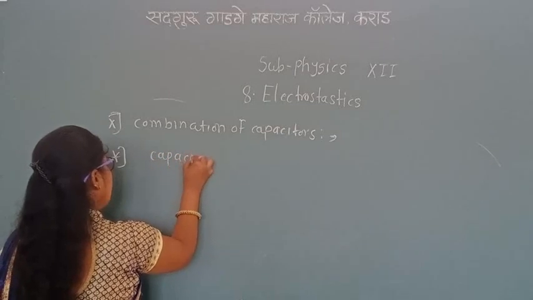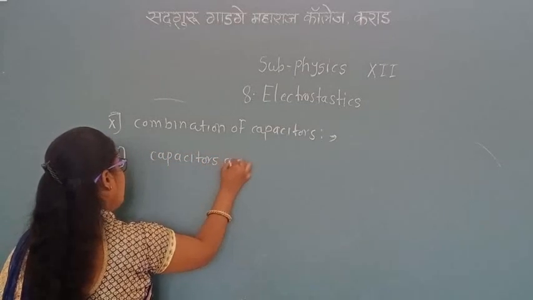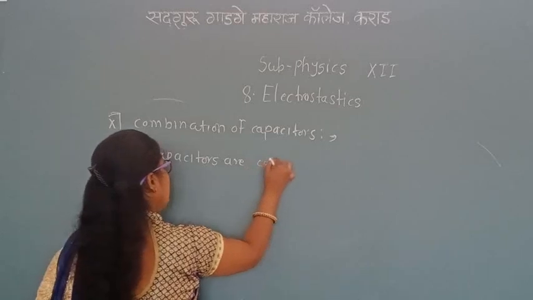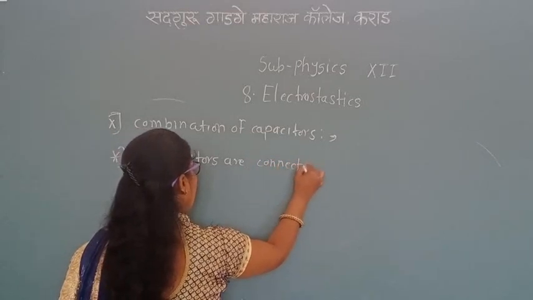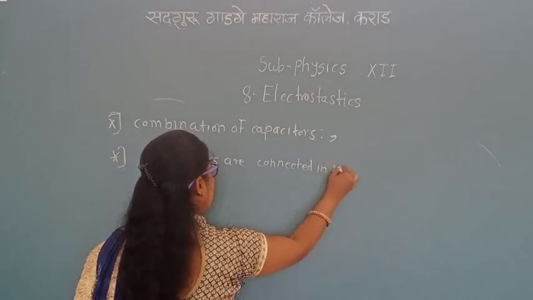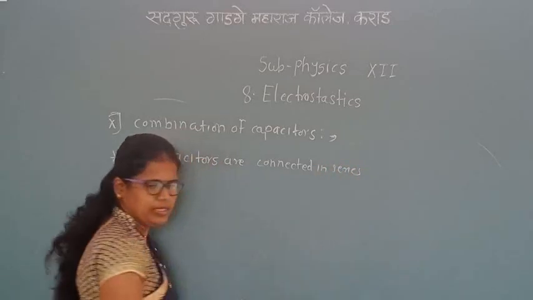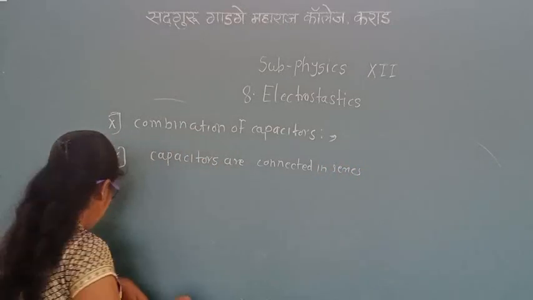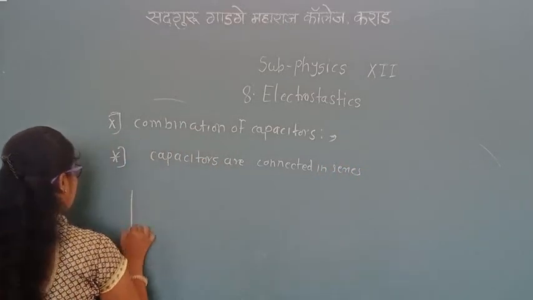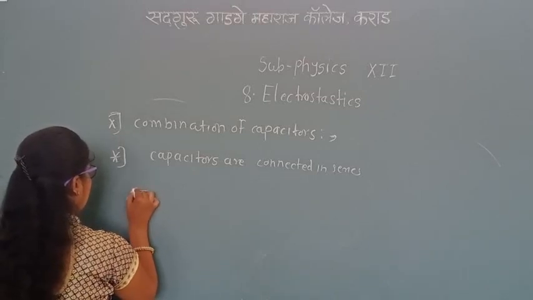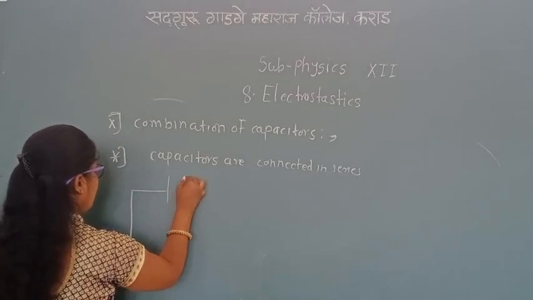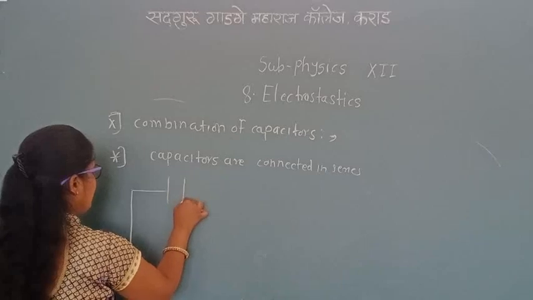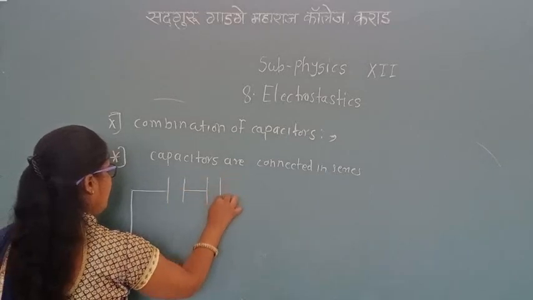I will draw the diagram here. Here two or more capacitors are connected in series.